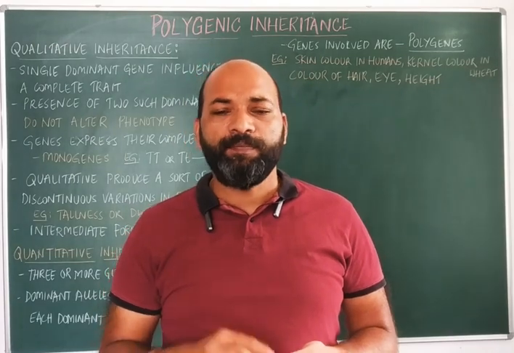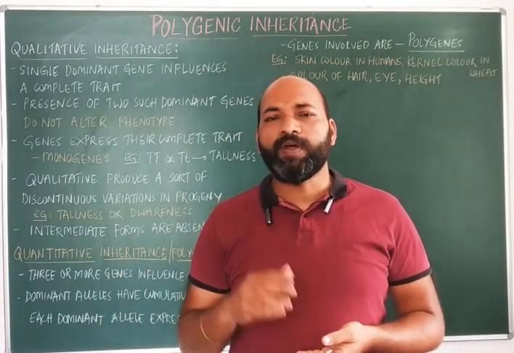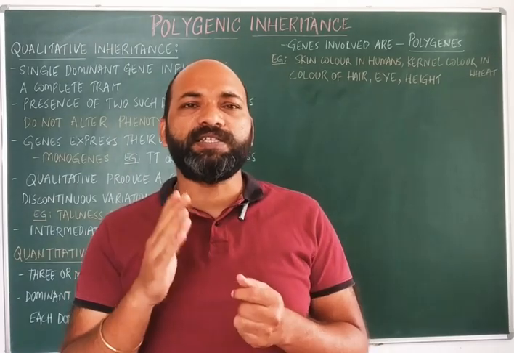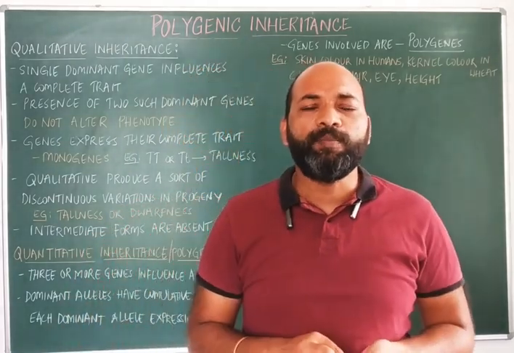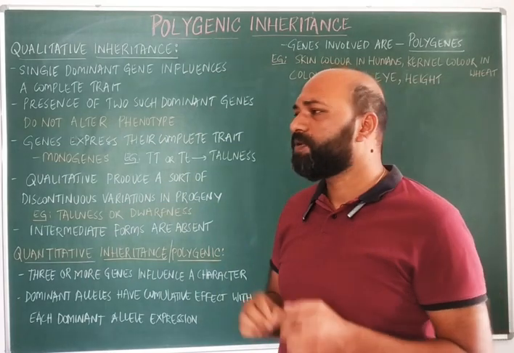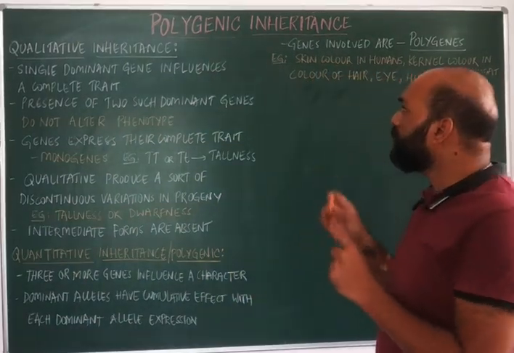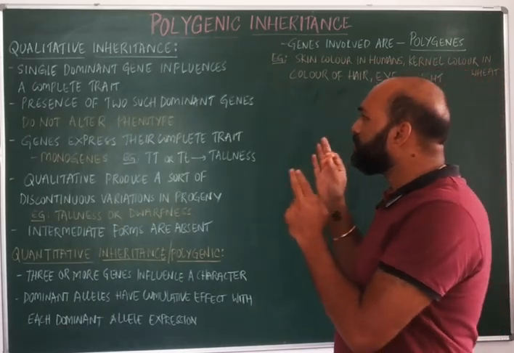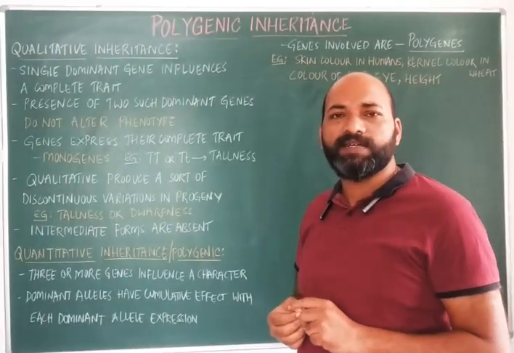For example, phenylketonuria or sickle cell anemia, where a single gene is influencing or controlling more than two traits. Right.